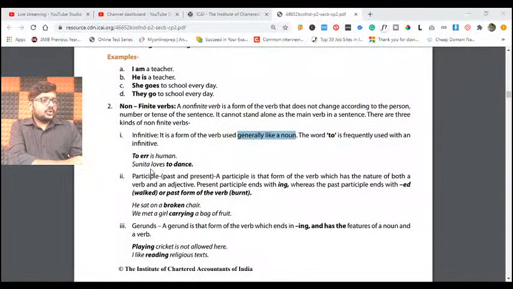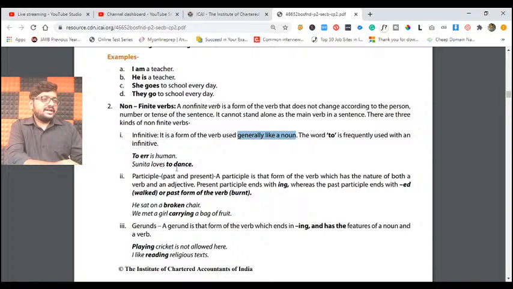Okay, for example, you see, to err is human. Sunita loves to dance. Dancing is actually the verb, but here to dance is a form of an art, which is a noun. To dance, dancing is actually the verb. Dance is an art, which is a noun. Correct? But when you say to dance, the verb is being used as a noun. Understand? Such kind of things we are calling infinitive verbs.